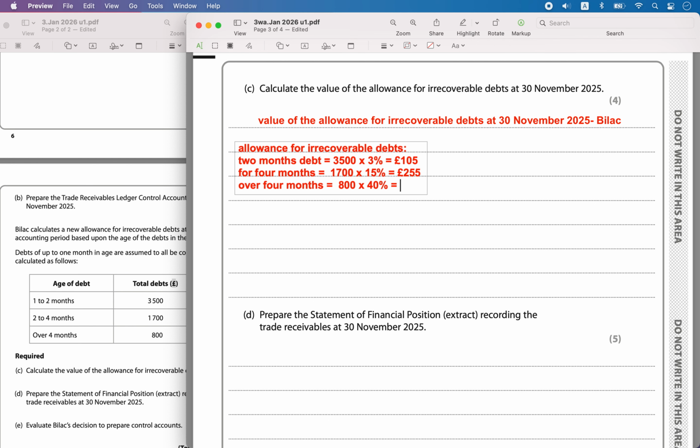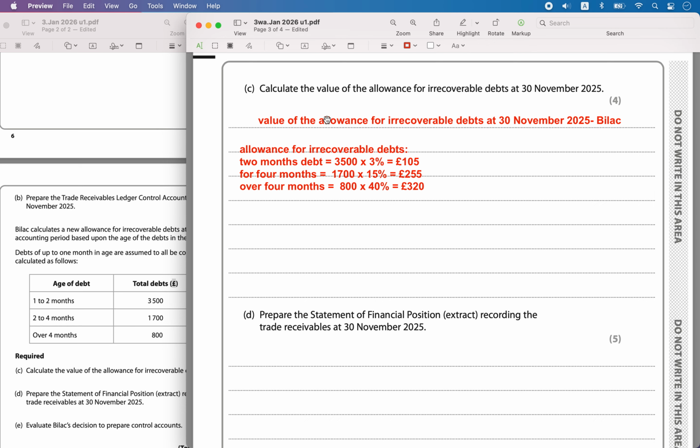So that is 800 into 0.4, which is 320 pounds. This is a provision he is making, thinking that debts may happen like this, so he will maintain a provision for irrecoverable debt if it happens.